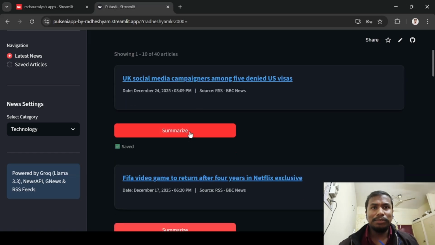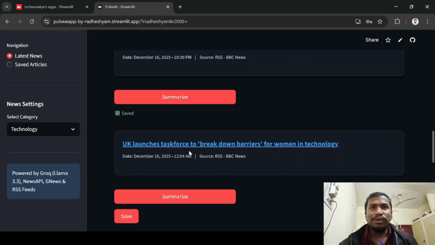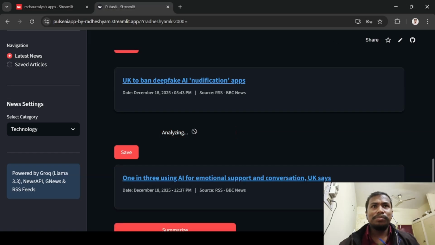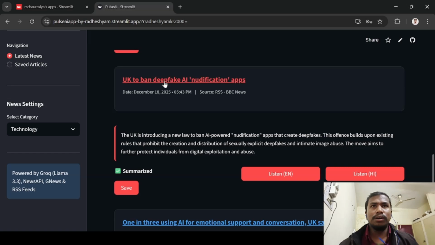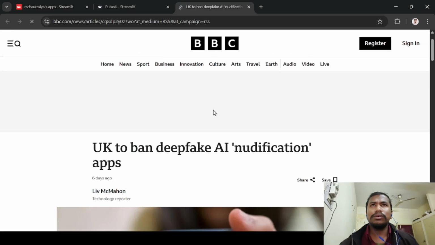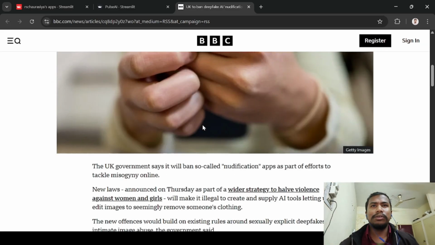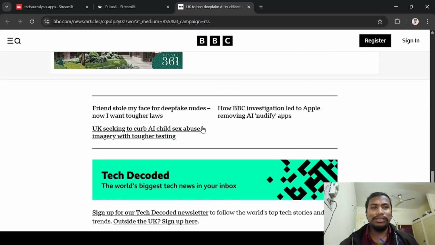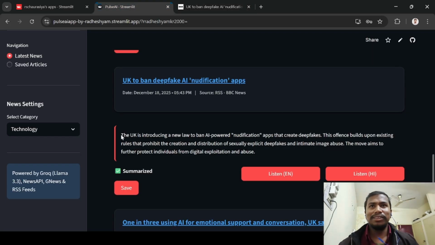Whether the news is saved or not, once I click on the summarize button, it summarizes the large news. Once I click on the news, it goes to the news website. Here you can see in technology there are so many paragraphs and ads shown, and you can't understand what the news is related to. So I quickly summarize the news to see what the news is actually telling, and you can also listen in English and Hindi.